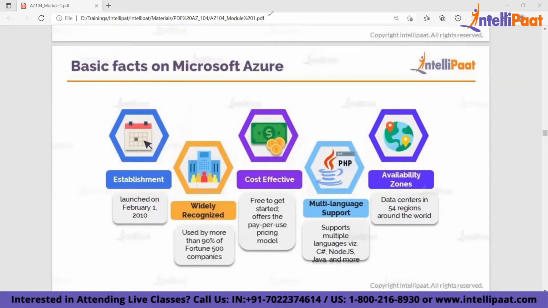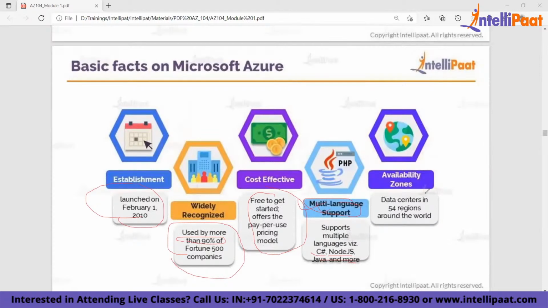Azure was launched in 2010. It is widely recognized by Fortune 500 companies, and more than 90% of organizations use Azure. It is free to get started, but you can convert it to pay as you go. It supports various platforms, right? It supports C#, Node, Java, .NET, Python, PHP, Ruby. It supports all the programming languages.